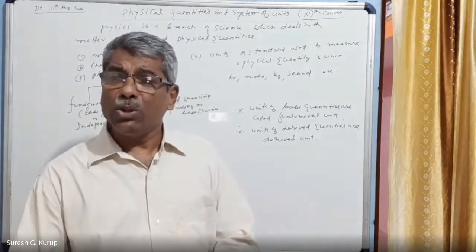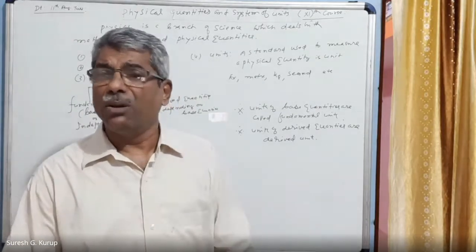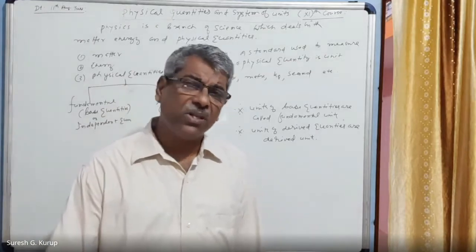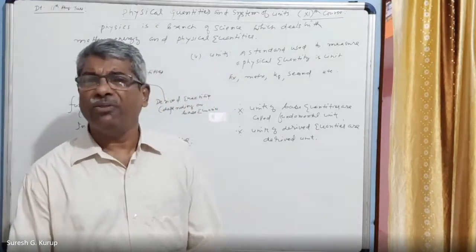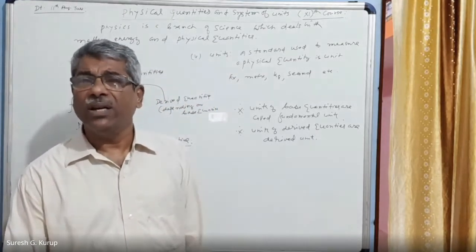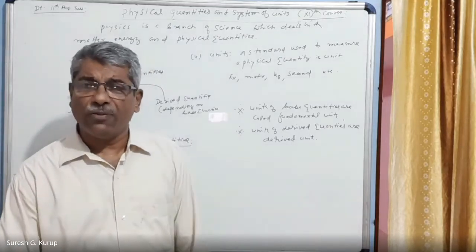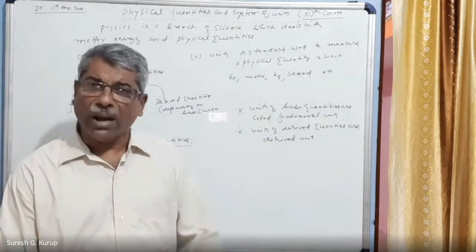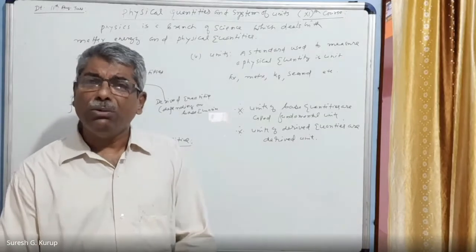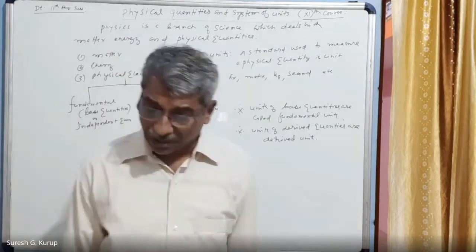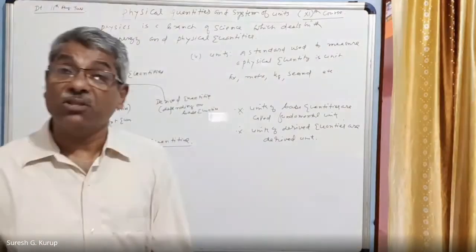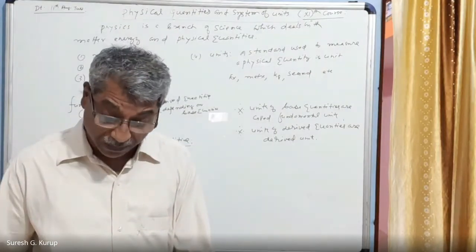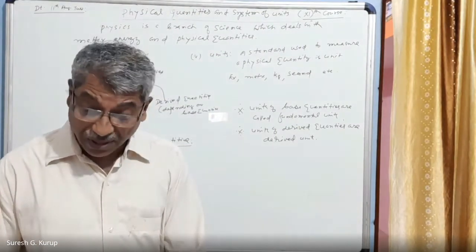If anyone knows better about physical quantities, you know physics. My professor used to say that in my times, the one who knows about physical quantities knows physics.